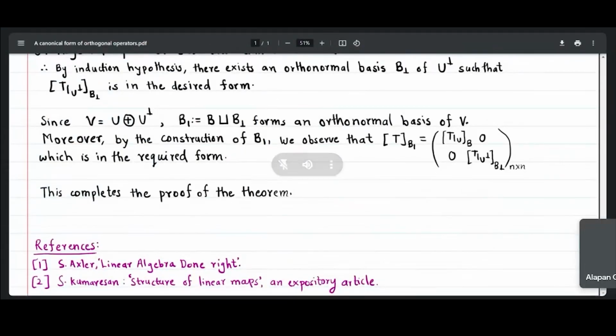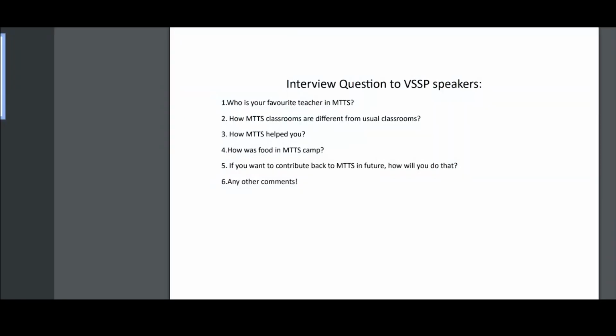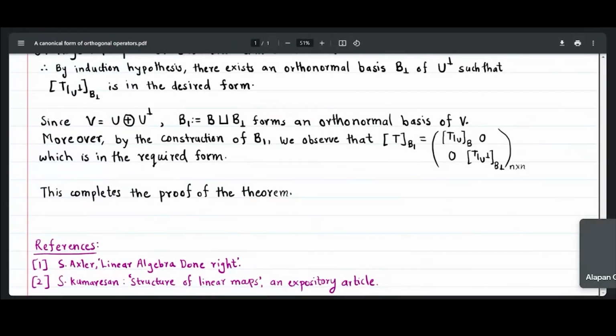So long story short, for a given orthogonal operator, we found one orthonormal basis of V such that with respect to that basis, the matrix of T is nearly diagonal, and the entry on each diagonal block is either 1, -1, or a rotation matrix. So this is what we proved.